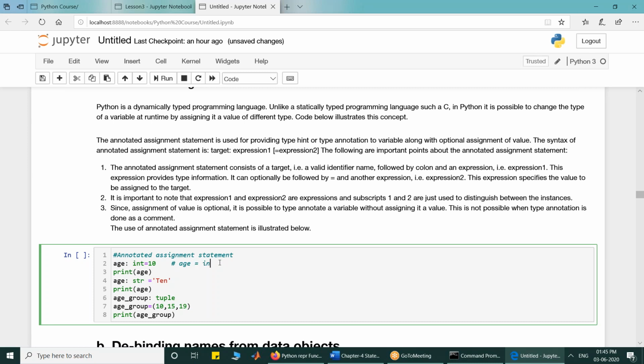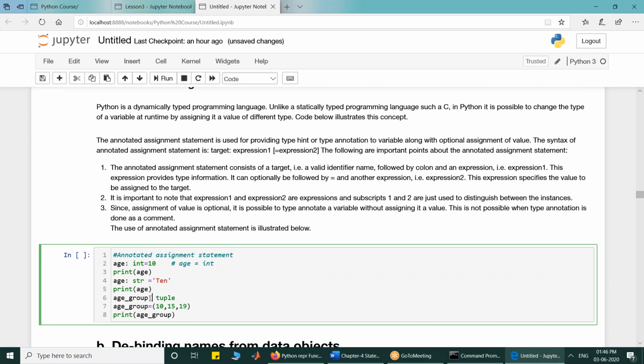Previously, annotation has been done with the help of comments. We have been writing that age is equal to int, but now Python allows you annotated assignment where you can write age colon int is equal to 10. Age colon str: now I have changed the data type of it.